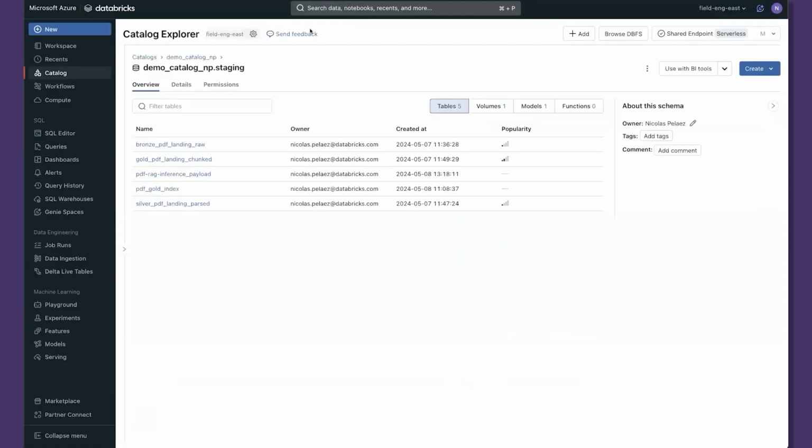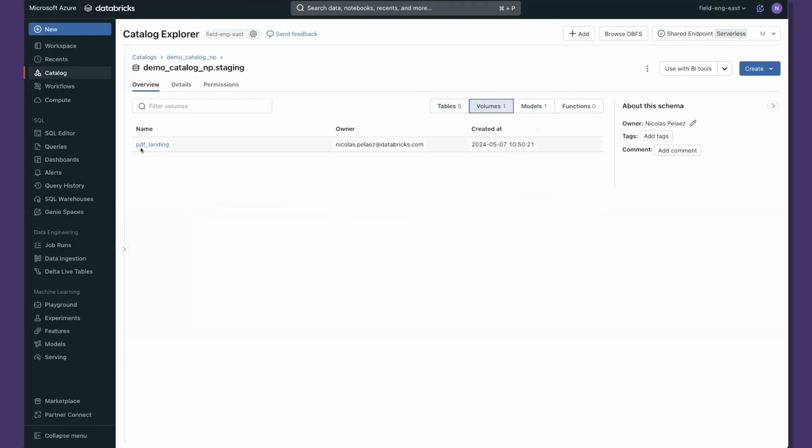So first, we're going to jump into Unity Catalog. Now, I'm going to take a moment to pause here because Unity Catalog is very important to a lot of different things that are going to go on here. First of all, Unity Catalog is a way where you can govern not just your data, so here you have 5 tables, but also your file storage. So we've got a Unity Catalog volume here.